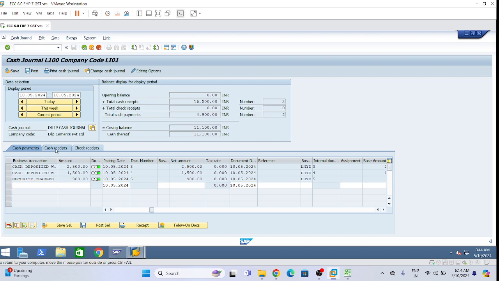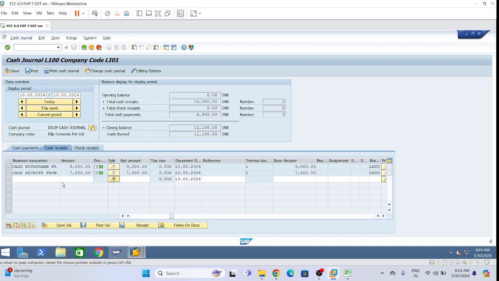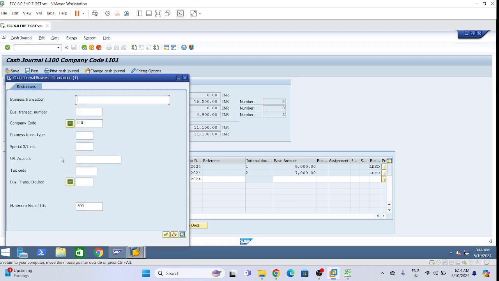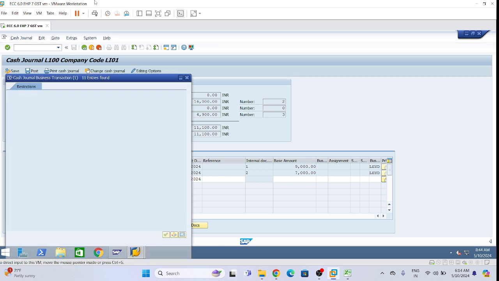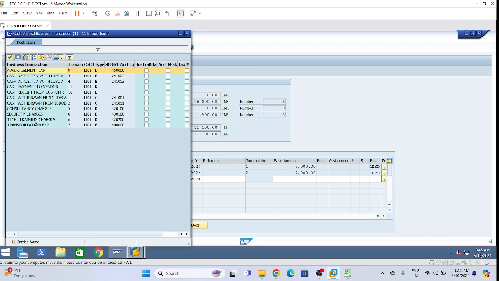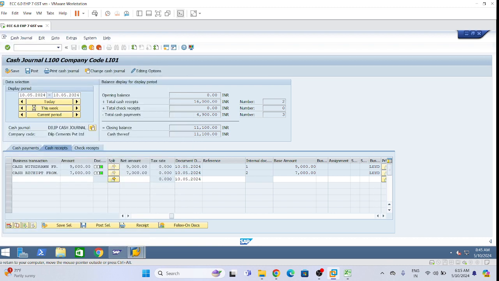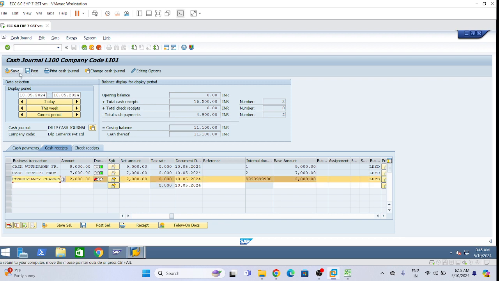Click on cash receipt. Next scenario, cash receipt. We will collect one receipt. Consultancy charges, let's suppose 2,000. Business area. Save. Post.